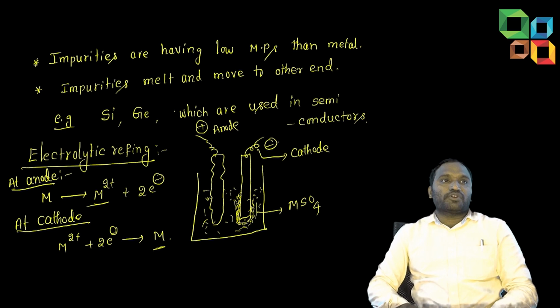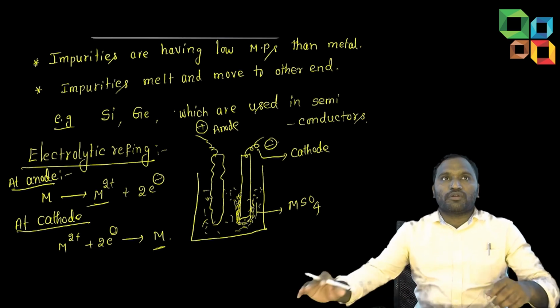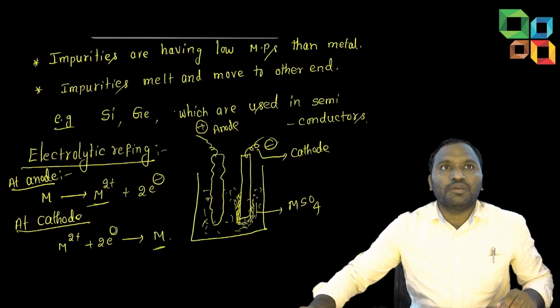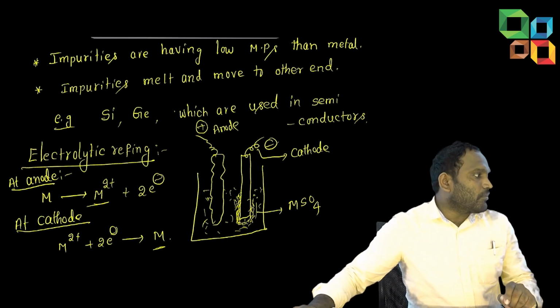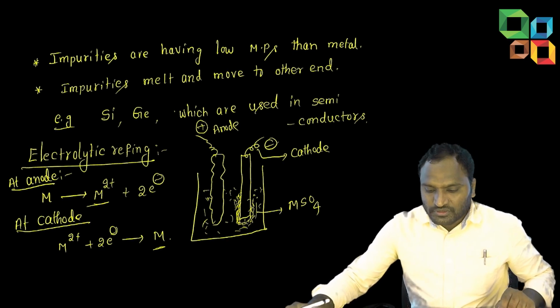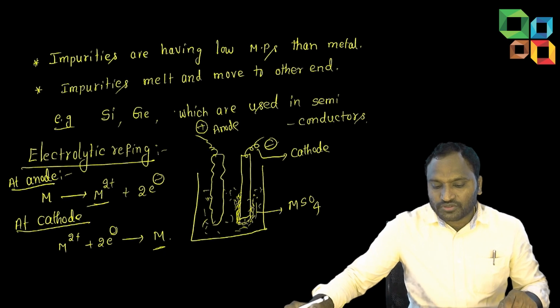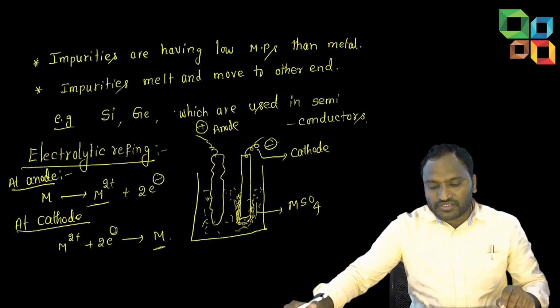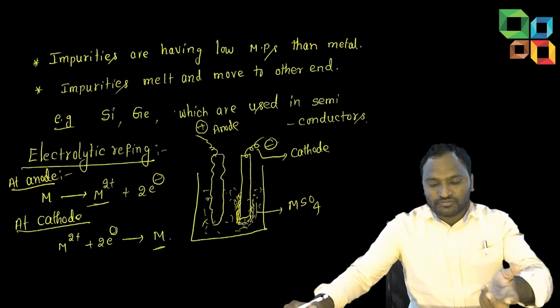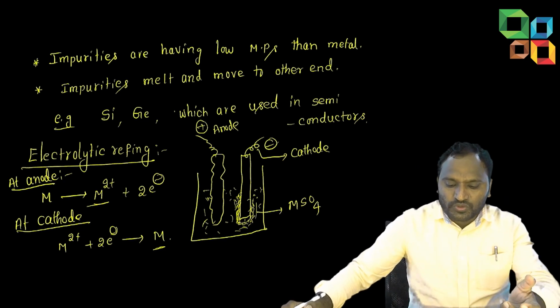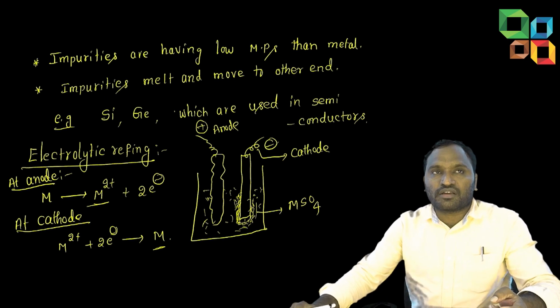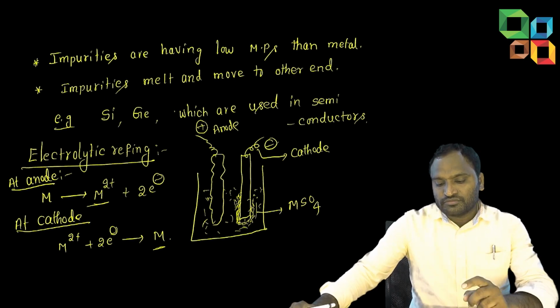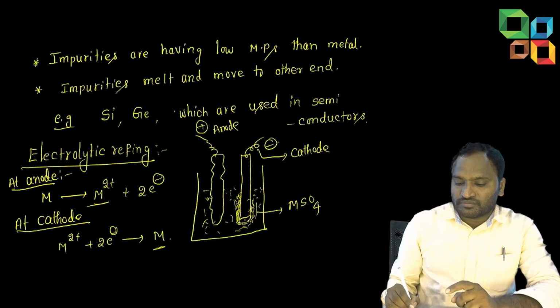In the electrolytic refining process, what are we doing, students? Impure metal acts as anode, and pure metal acts as cathode. On passing electrolysis, the impure metal is oxidized to ionic form. Slowly it moves towards the pure metal, the cathode, where it undergoes reduction.